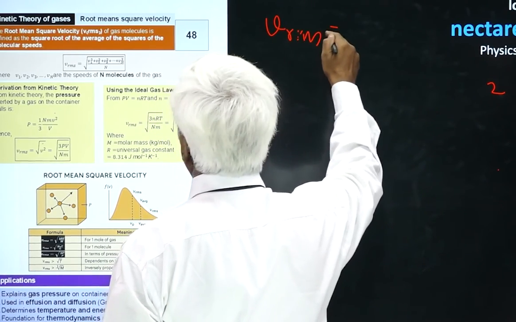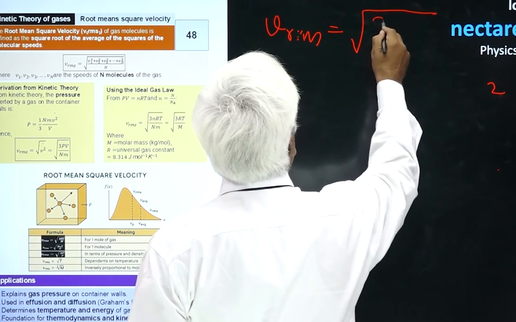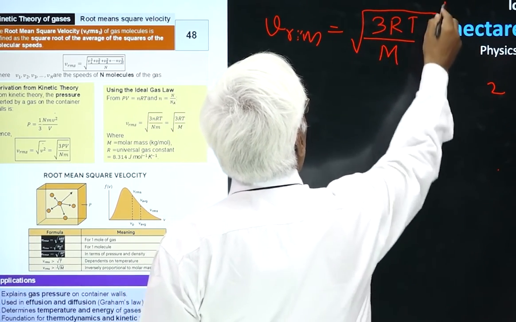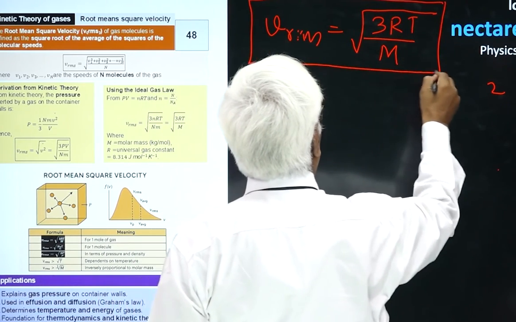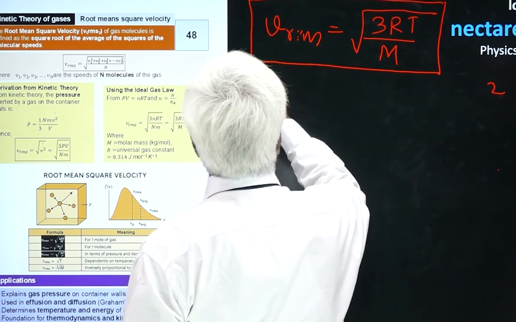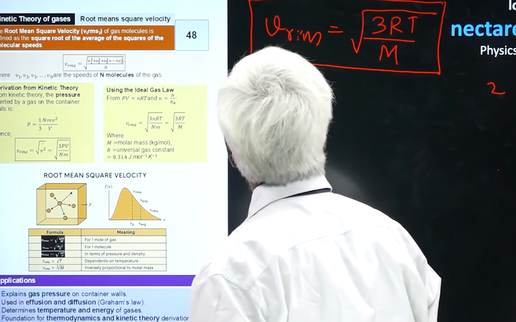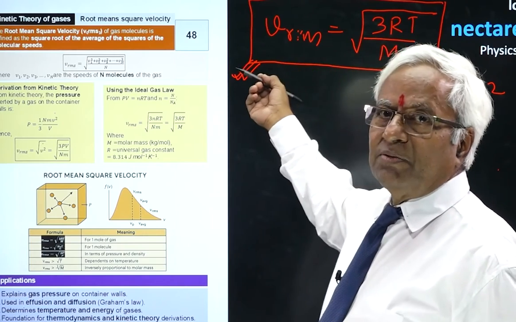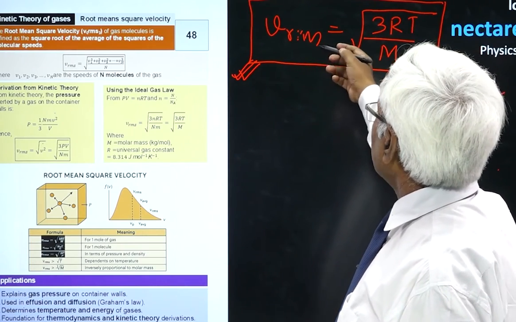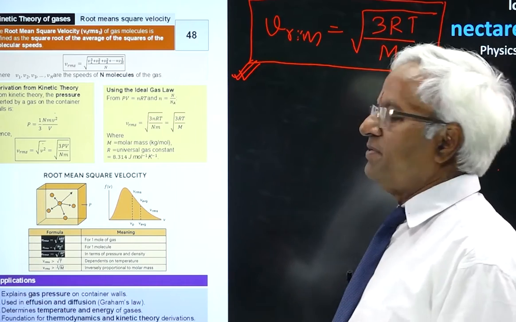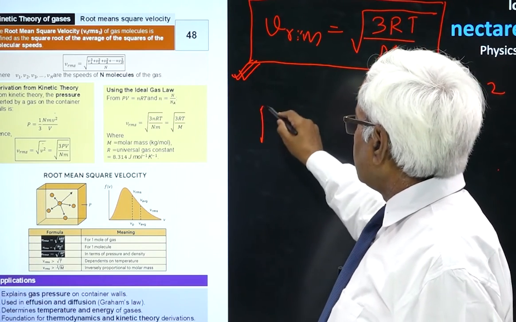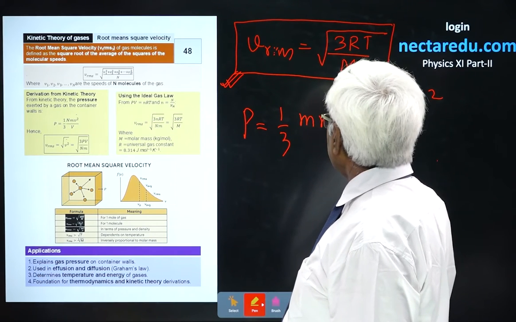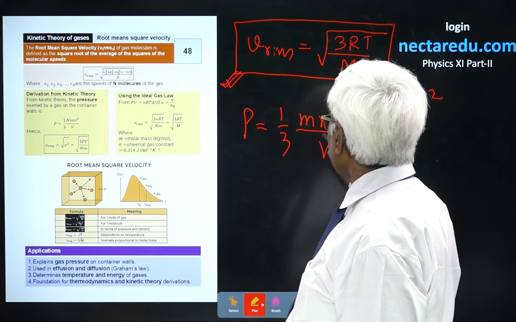V_RMS equals root 3RT by M. This is the basic and most prominent equation of the chapter that will establish the superiority of kinetic theory, because it defines RMS velocity and relates it with temperature. But before that, let us see how this could be derived with the help of kinetic theory.